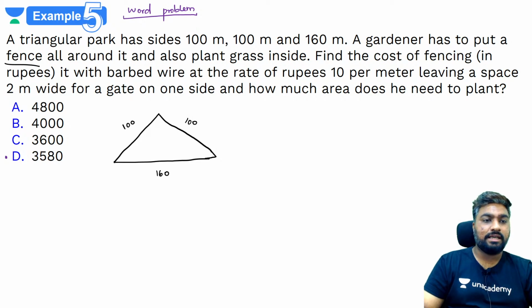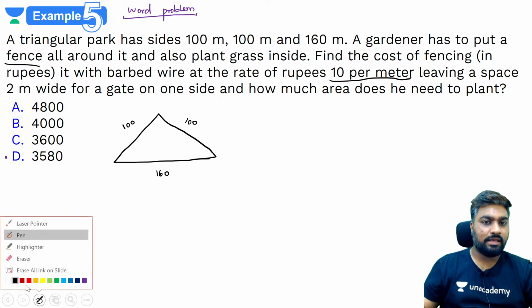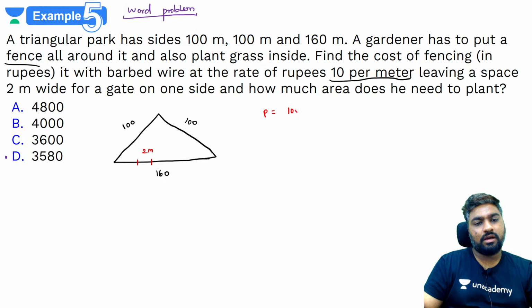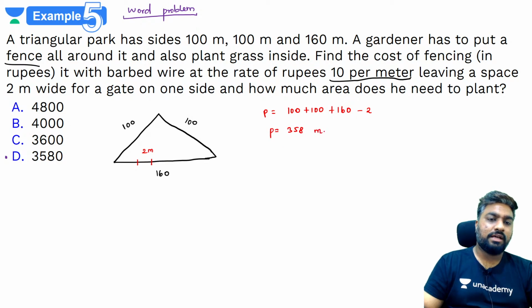But what is the question asking? Cost of fencing with barbed wire at the rate of 10 rupees per meter, leaving a space 2 meter wide for a gate on one side. So look at this, we need to leave 2 meters. So what is the overall perimeter? 100 plus 100 plus 160, out of which we need to leave 2 meters. So what is the perimeter? 360 minus 2, 358. So your perimeter is 358 meters.